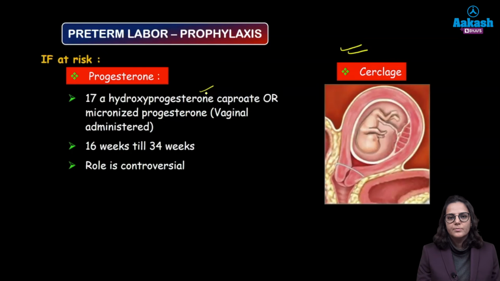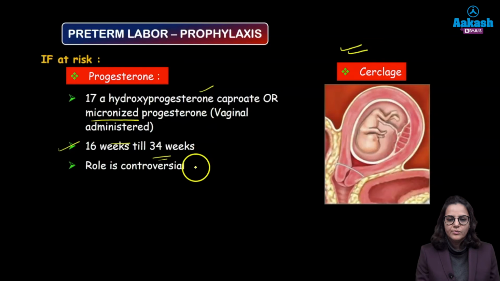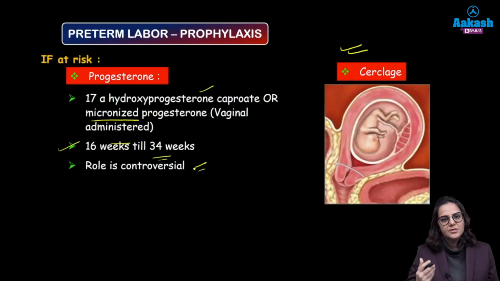Progesterone, the chemical used mostly is 17-alpha hydroxyprogesterone caproate or micronized progesterone, which is administered vaginally. We will start giving them from 16 weeks onwards till 34 weeks. Why do we give it till 34 weeks? Because at 34 weeks the fetus is going to attain lung maturity. Howsoever, the role of progesterone has been controversial. Few doctors tend to give it to the patients and few doctors do not give it.